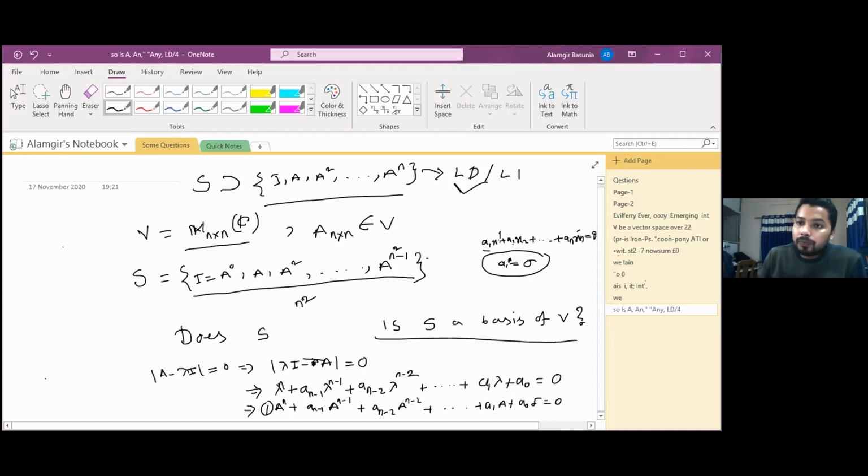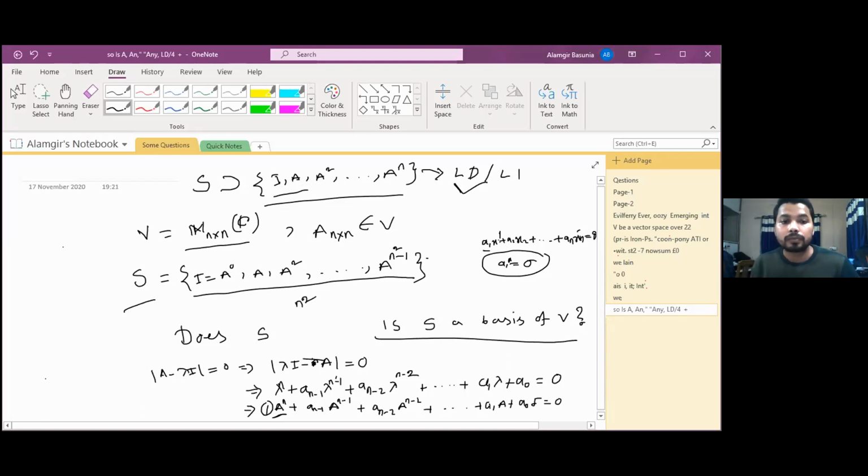But if at least one of them is non-zero, then we say x1, x2, up to xn is linearly dependent. Here the same case happened: the coefficient of A to the power n is non-zero, 1. That is why we can say this set I, A, A square, up to A to the power n is linearly dependent. And any superset of a linearly dependent set is linearly dependent, so S cannot form a basis of this V.